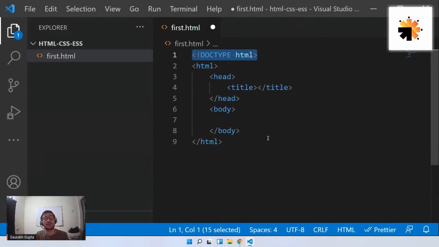Currently, the version of HTML that does a lot of great things is HTML5. Only if you put this on the top, the browser understands and treats your document like an HTML5 document. Otherwise, it will treat it like an HTML4 document, and a few features will not be supported. So if you want all the features to work, you have to put this tag on the top, doctype HTML. Is that clear, everyone?